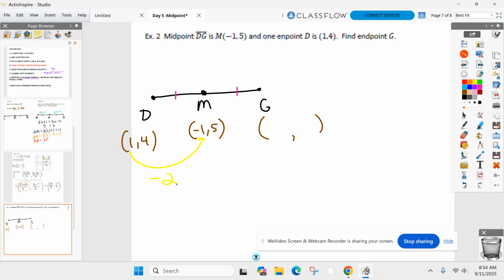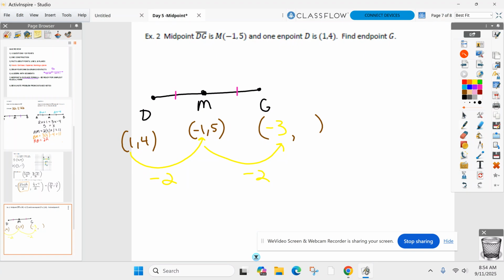I'm right in the middle now. So don't I have to match that to go to the other side? I went 1, 2, I'm in the middle. Don't I have to match that to get to the other point? 1, 2. Where am I now? I was at negative 1. I went 2 more to the left. Where am I? Negative 3. All right, X is done.